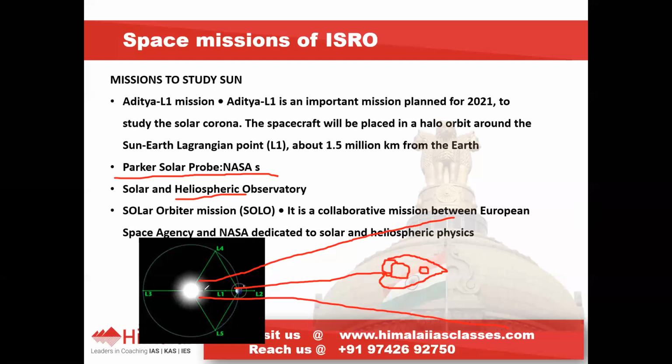As I have told, the solar winds contain charged particles such as protons, electrons, alpha particles, all such particles. These charged particles will have influence on our entire solar system. Suppose we take this as Pluto.